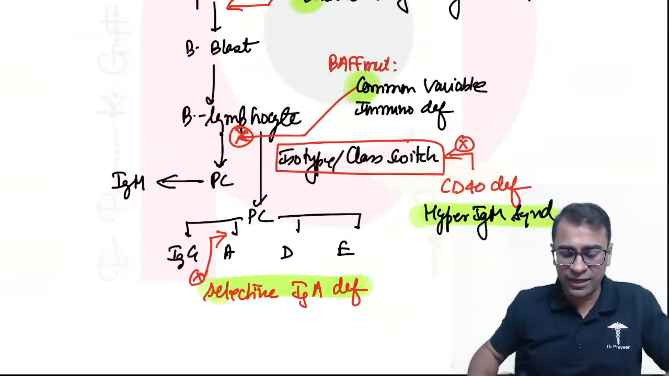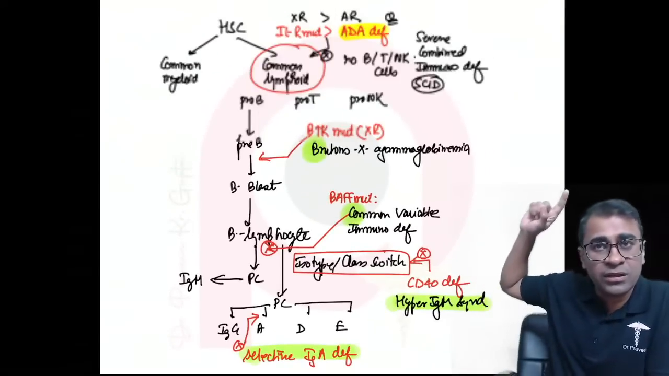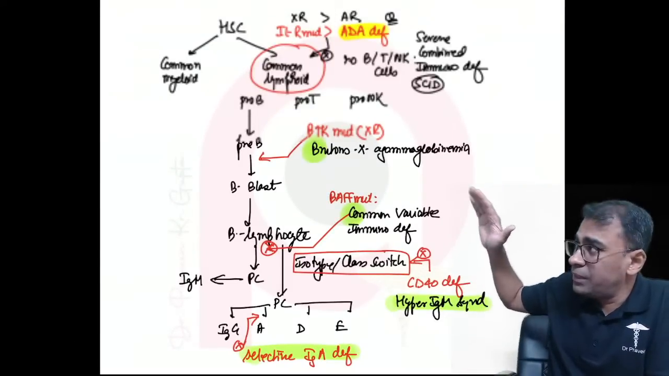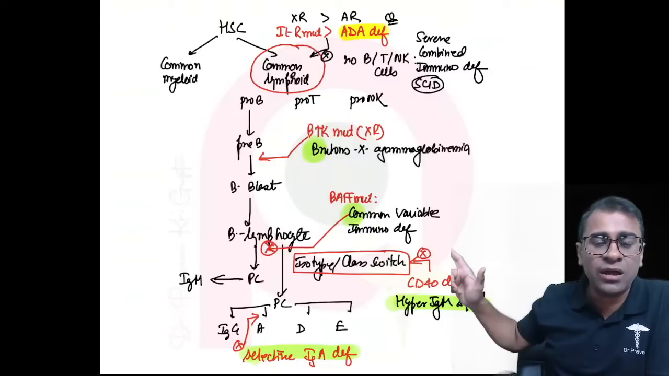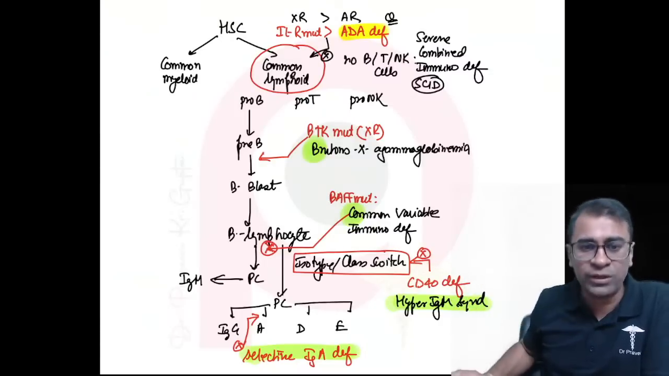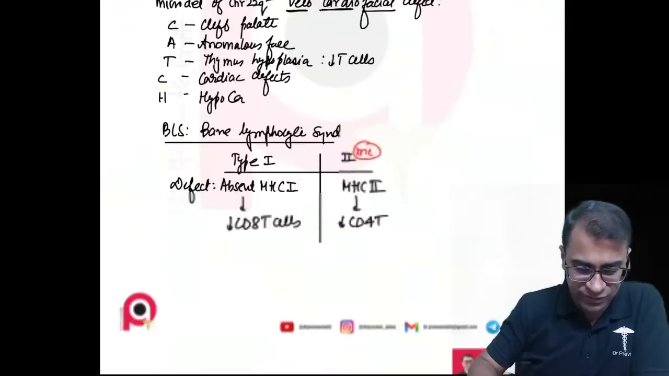How will you remember this? Look. At the top, SCID, then B, Bruton's, then C, CVID, then Hyper IgM, and below that it's selective IgA deficiency.